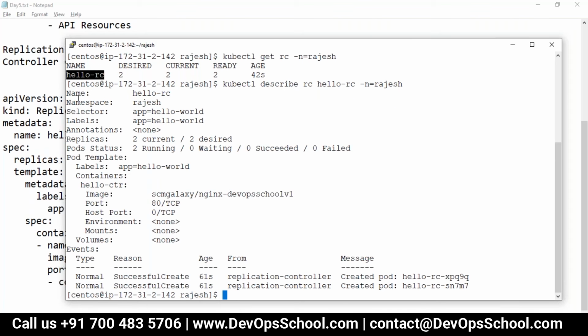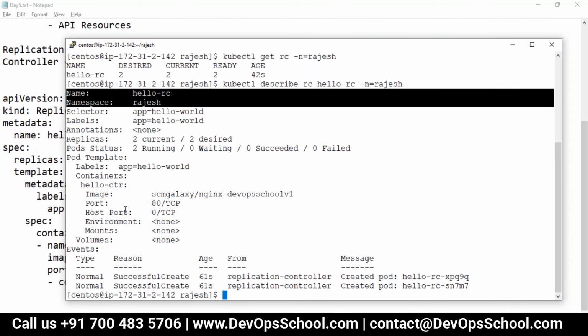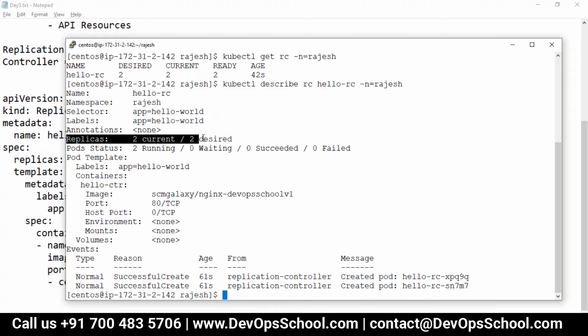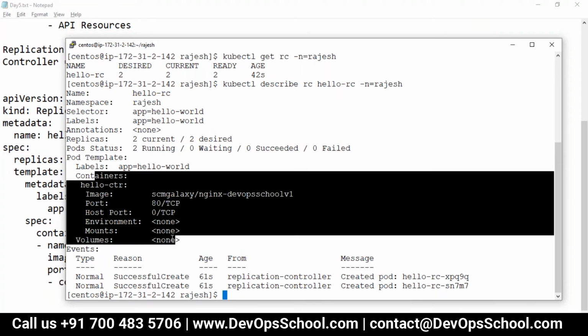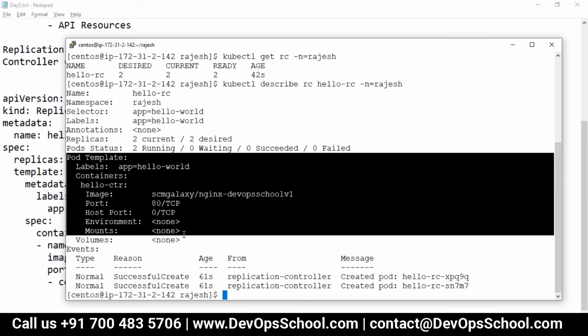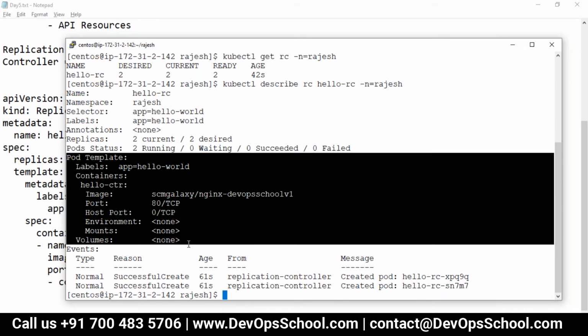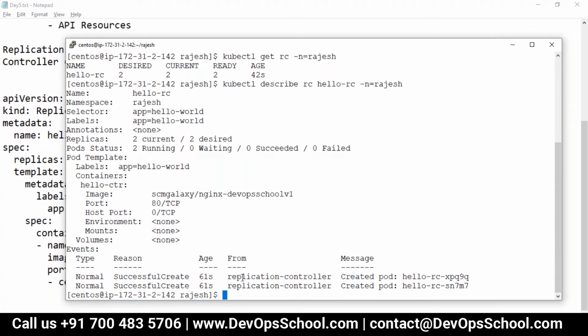And you see here, this is the RC created, and you see here replicas current 2 and desired 2. And you see the status, all these things, please look at it. And this is the pod template for this replication controller. Now one important thing here: this is an event, a kubelet event, from the replication controller. So this pod is being managed by the replication controller. You want me to show you?